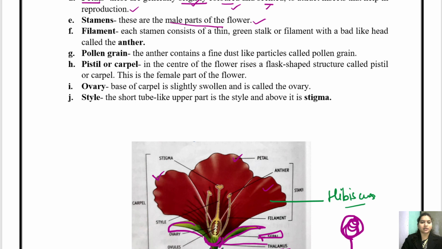How will you remember it? Here it is written "men", okay, and what are men? Male. So again, it is a male part of the flower. Stamen. Okay. So it is the male part of the flower. All right. So what is a stamen? Stamen is the male part of the flower, and stamen includes filament and anther.